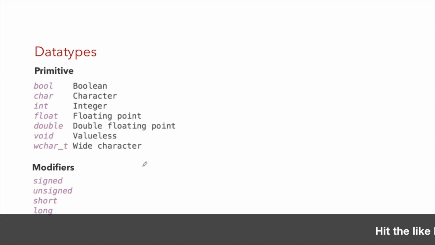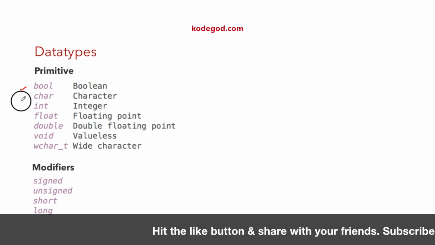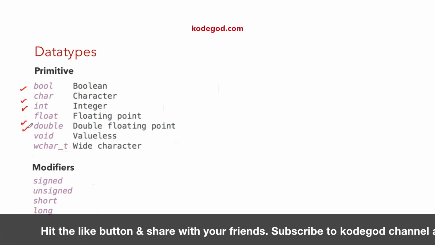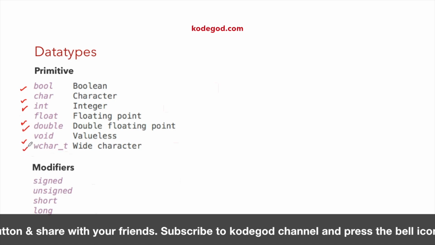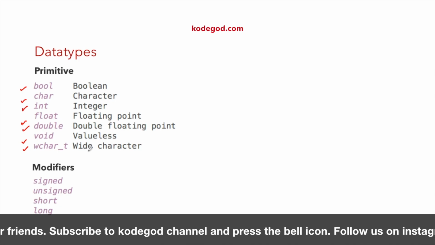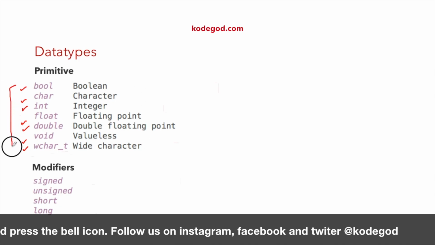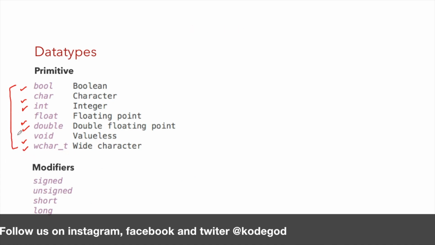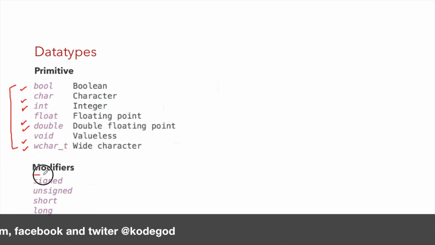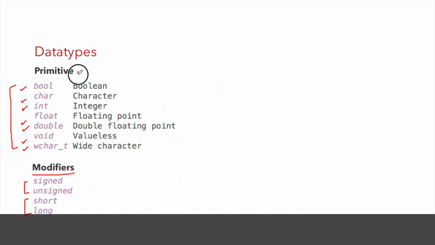Now let me talk more about data types. There are two types. We have primitive types like bool, char, int, float, double, void and wchar_t, which is a wide character, and you already know about all these primitive data types. Then we have something called modifiers: signed, unsigned, short and long. These modifiers we can attach with the primitive data types.